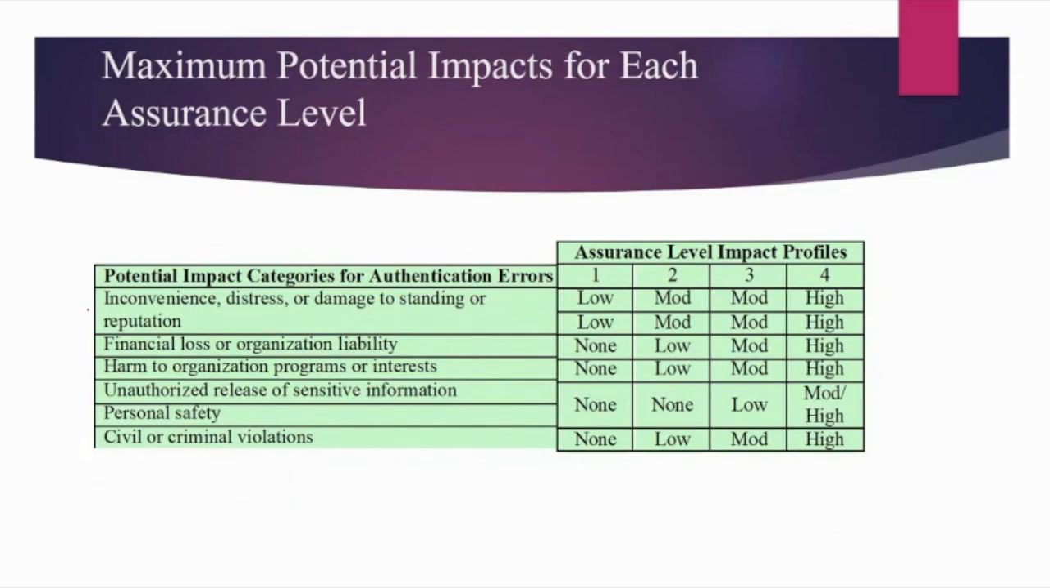These are the potential impacts. It could be related to personal safety, unauthorized release of sensitive data, and so on. Then you have to look at the assurance level impact profile to see where your company stands, and accordingly decide which of the 4 authentication mechanisms we have discussed we need to incorporate, and how many layers of such security mechanism we have to incorporate just for user authentication.